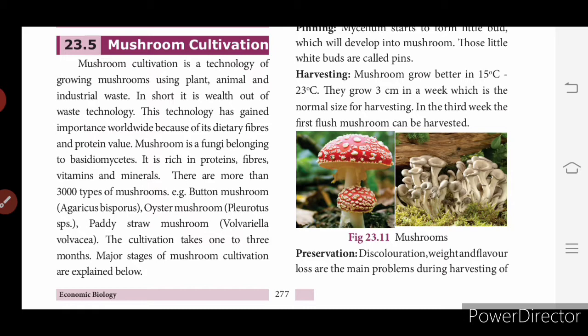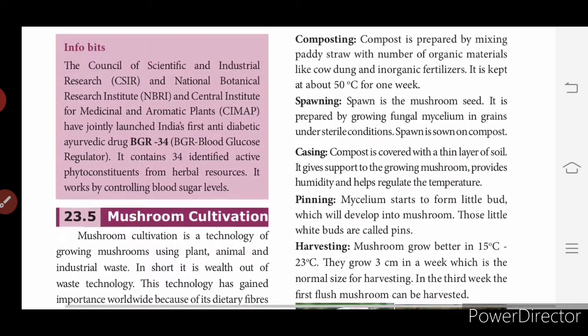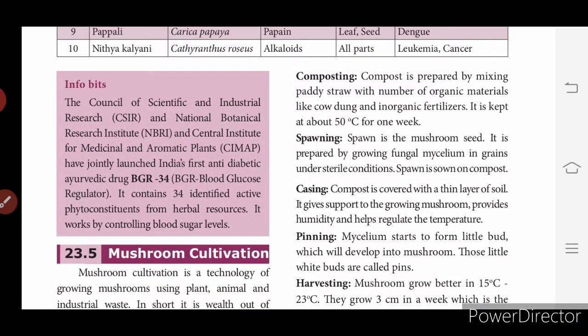First we will see the cultivation. How do we cultivate mushrooms? There are 4 to 5 steps in cultivating mushroom. The first step is composting, preparing compost for the growth of mushroom. Compost is prepared by mixing paddy straw with a number of organic materials like cow dung and inorganic fertilizers. It is kept at about 50 degrees Celsius for 1 week.